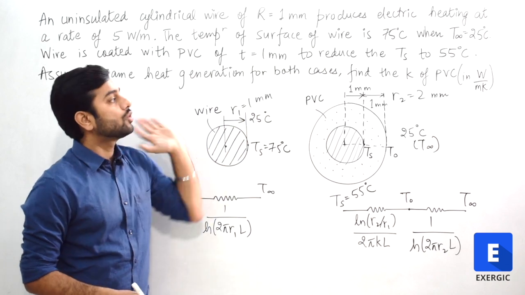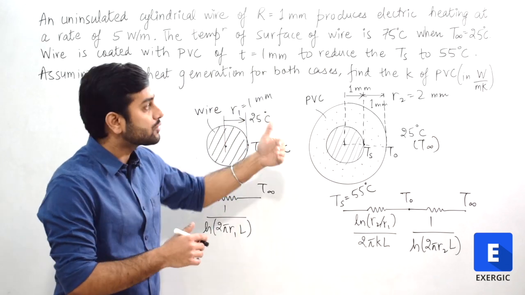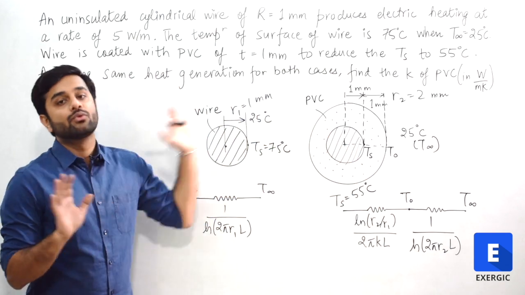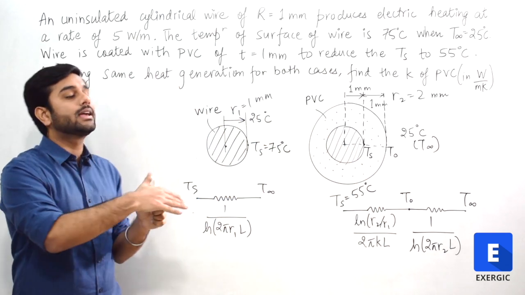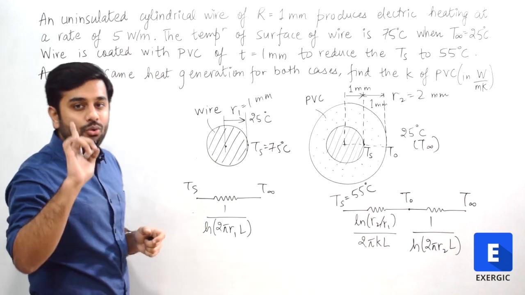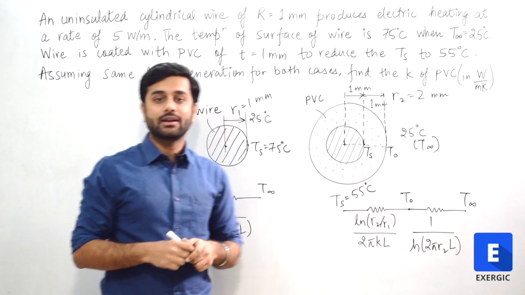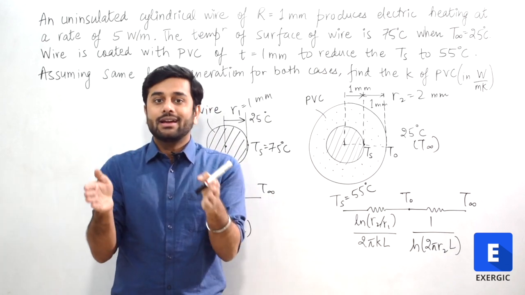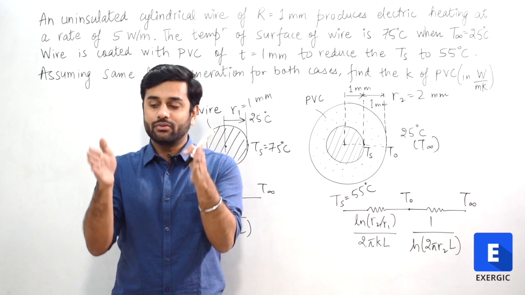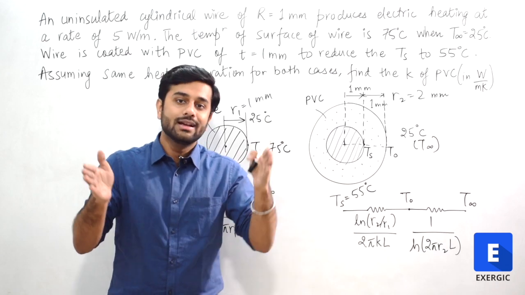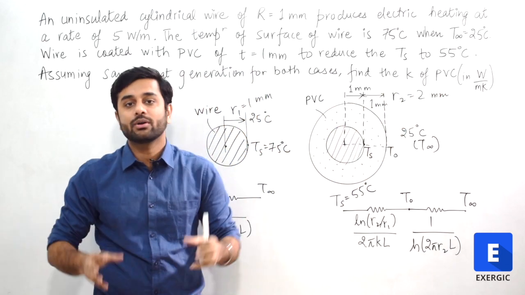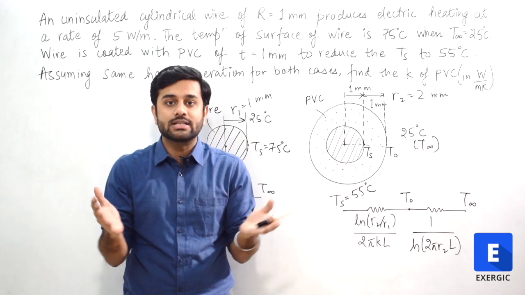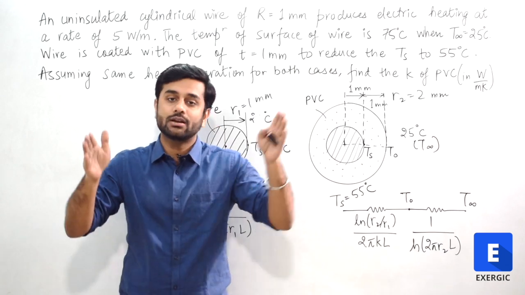Now, in order to solve this question, you have to find out this value of K. Length you don't have to worry about, because the question automatically gave you heat generation per unit length. So only unit length you have to consider. Whatever is going to be the temperature profile for any given length of 1 meter or 2 meter or 3 meter, the same is going to be there throughout the wire, because it's a uniform cross section, uniform heat generation. Nothing is going to change whether you consider 1 meter length, 2 meter or 3 meter.